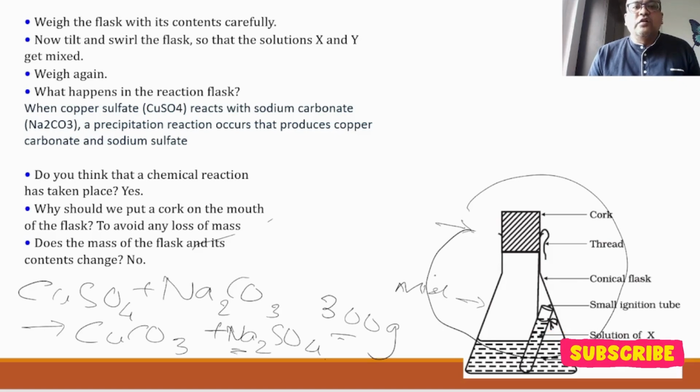Why should we put a cork on the mouth of the flask? Now see this. We have put a cork here. Why have we put it? Just to prevent any loss of mass in the form of gas or liquid. So that's the reason we have put a cork. Then does the mass of the flask and its content change? No, it remains the same. So it proves the conservation of mass in this case.